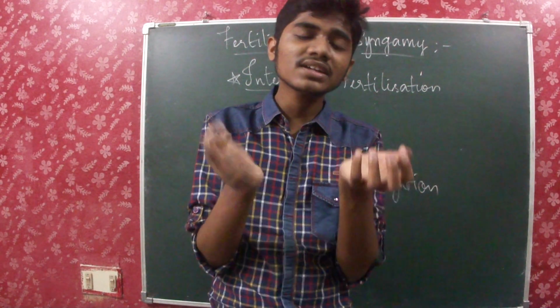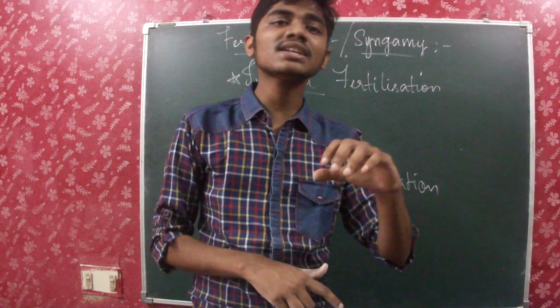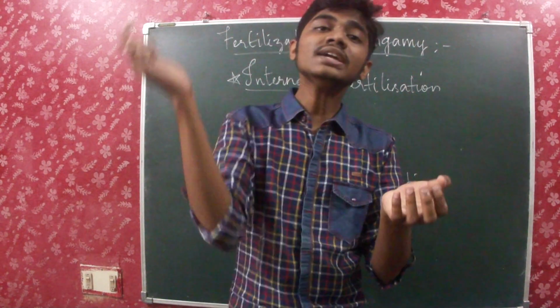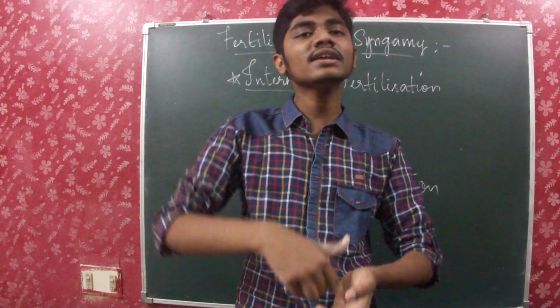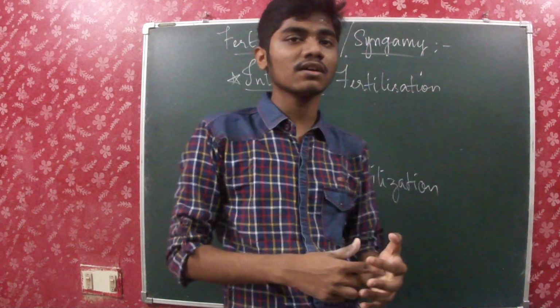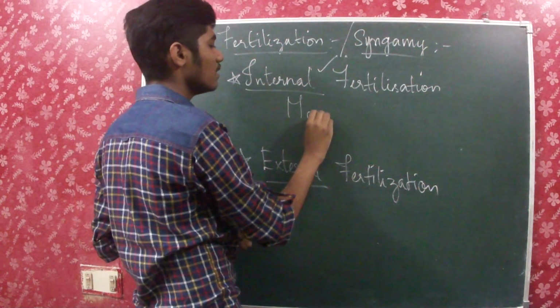So everything concerned with fertilization occurs inside the female body. The male gamete has to get into the female body and then get fused, and then the processes will occur. That is internal fertilization, and the examples are mammals.